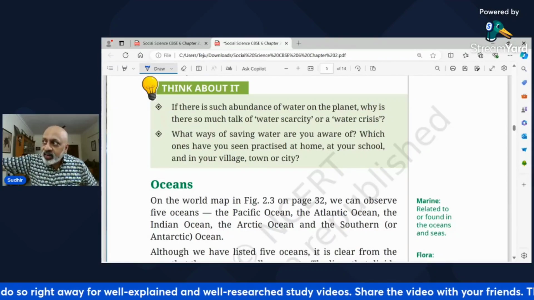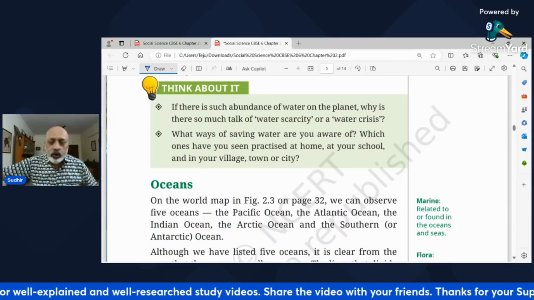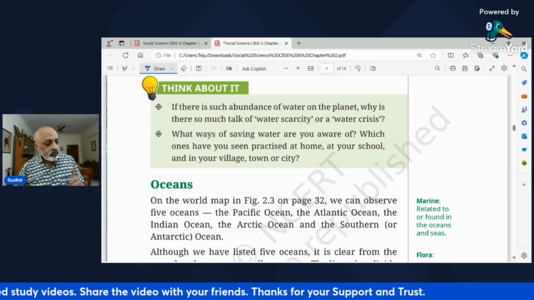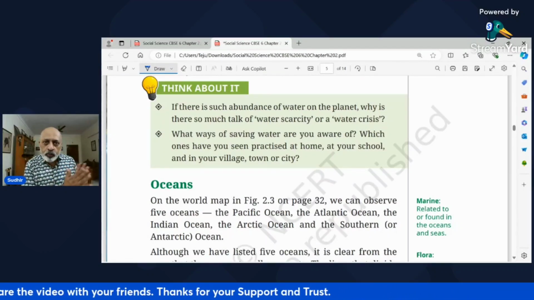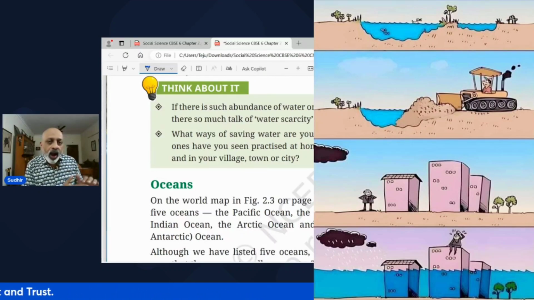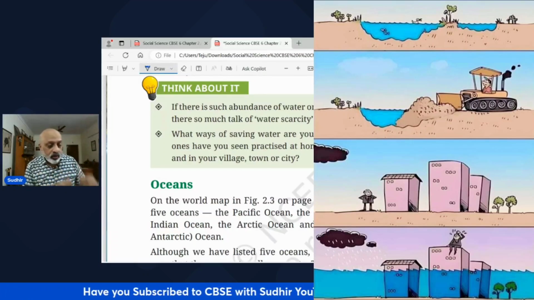So what happens is that if there is a particular lake or a pond, during the summer it dries up. What will a greedy builder do? He will go to the municipal corporation and say, "Arey, this has dried up. Why don't we fill it up with sand and soil and build buildings on it? We can make money." So the municipal corporation will say, good idea. So they do that.